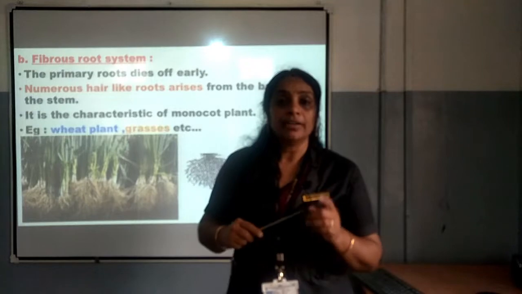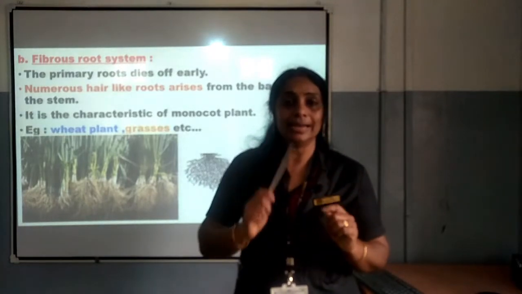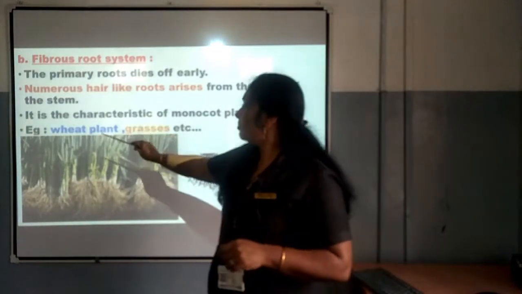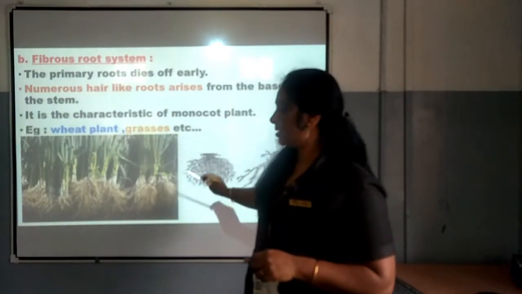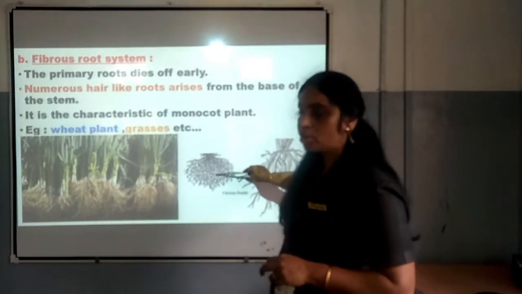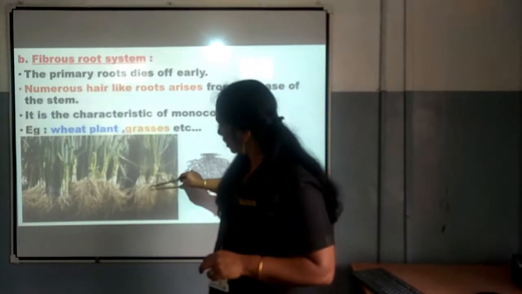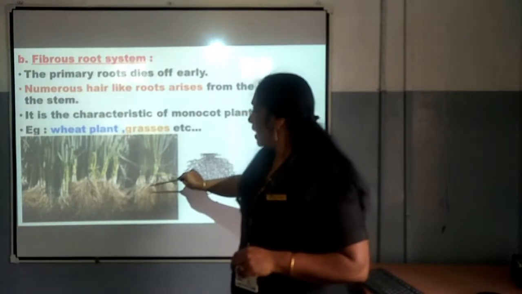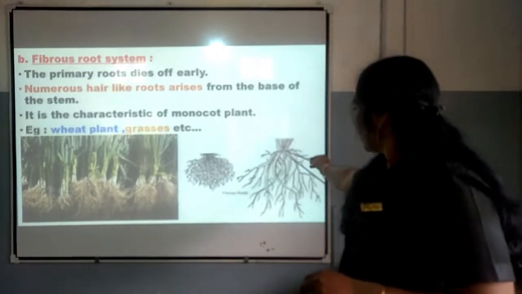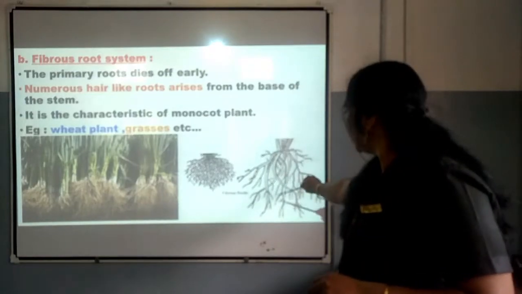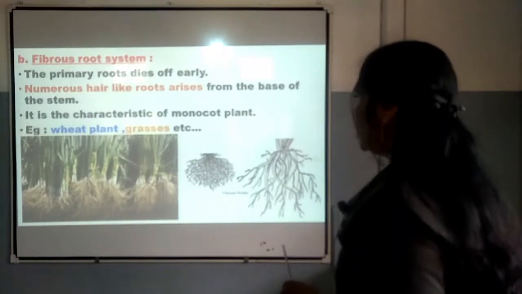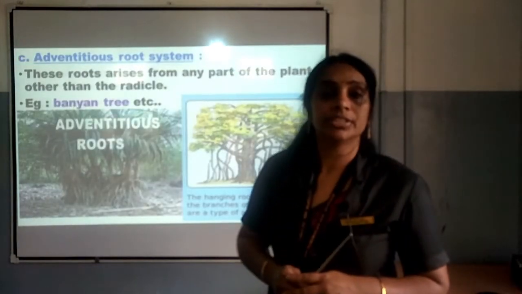Monocot means having a single cotyledon, or one protective layer, and that is called monocot. Example: wheat plant, grasses, etc. Here you can see this is fibrous. Here you cannot see the primary root. This is fibrous. From the stem itself the numerous hair-like roots are arising. This is called fibrous root, isn't it? Here you can see no primary root, only the hair-like structure is present. This is called fibrous root. I think you would have understood the difference between fibrous root and the taproot.